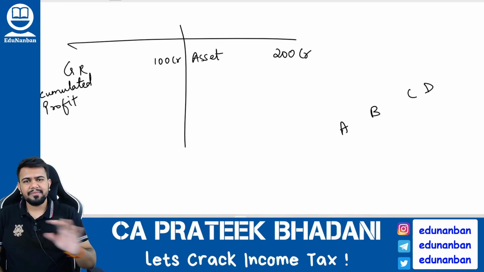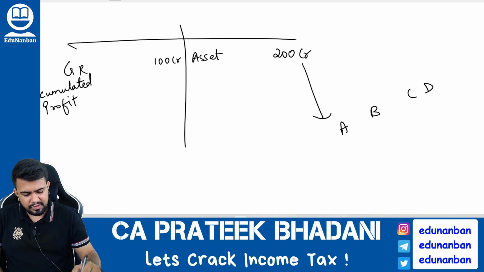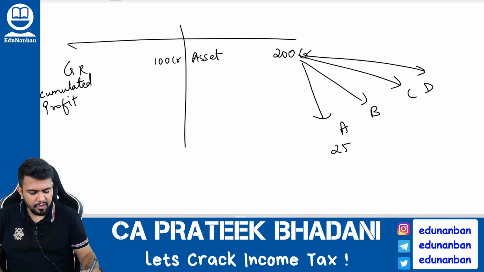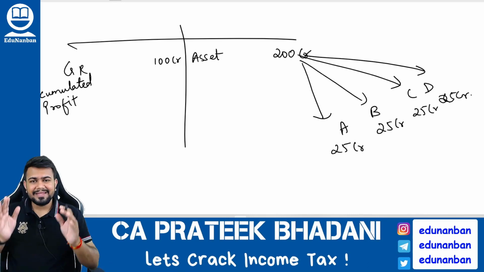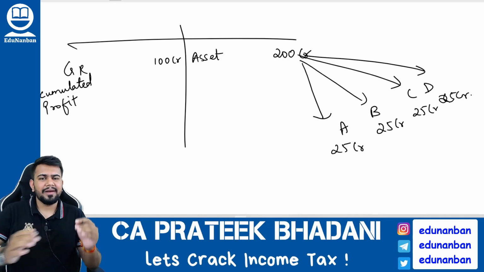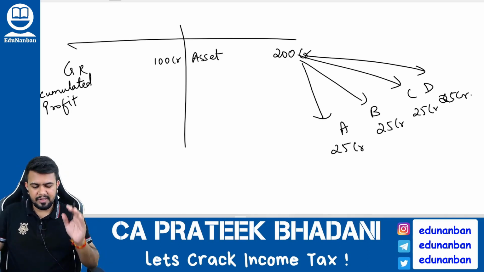Now all the liabilities are over, and this asset worth 200 crores is distributed to A, B, C and D, 25 crores each. So what is this called? This is called distributing the asset on liquidation.